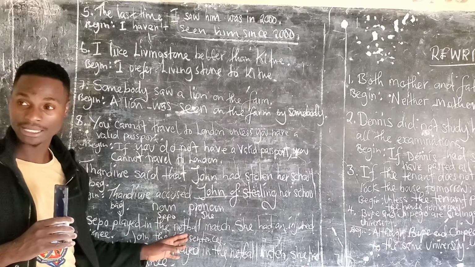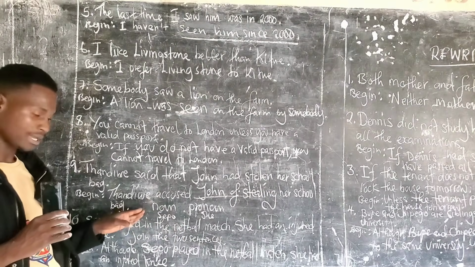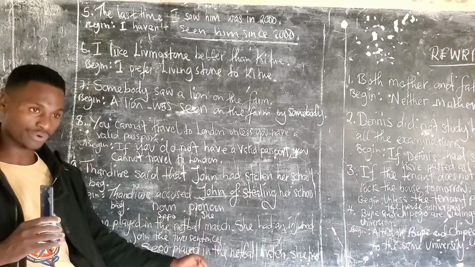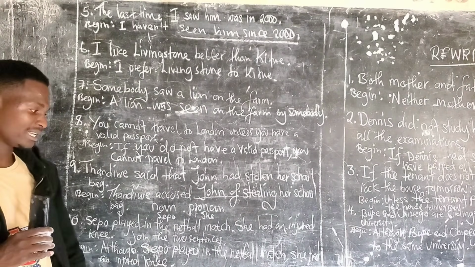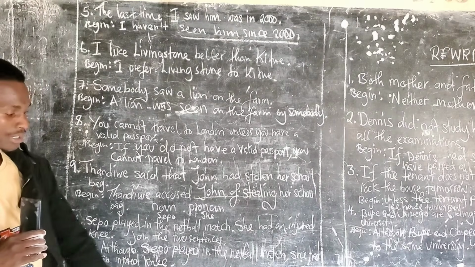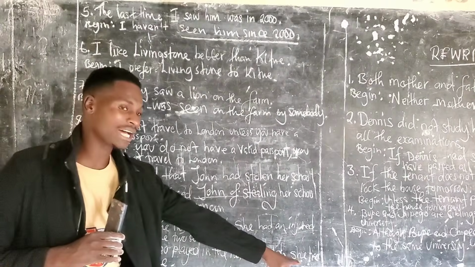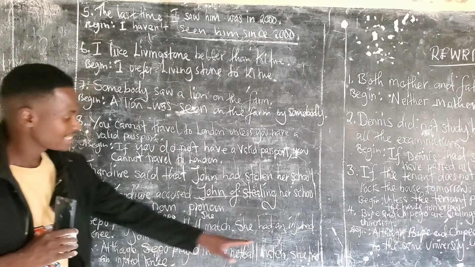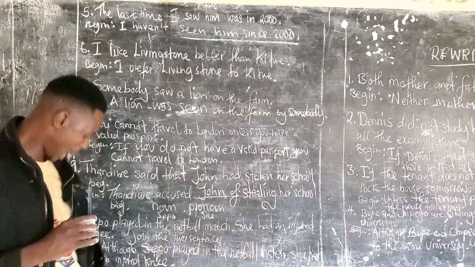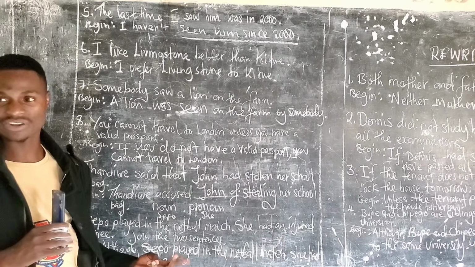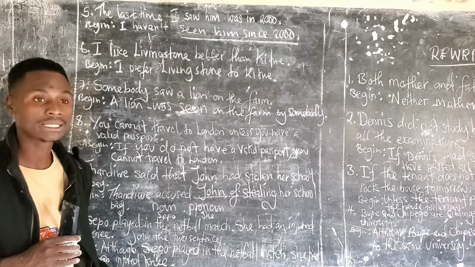So although Sepo played in the netball match, she had an injured knee. Again here, don't add Sepo. You can't say Sepo had. If you say although Sepo played in the netball match, Sepo had an injured knee, that is repetition.